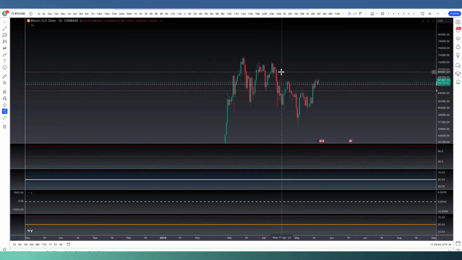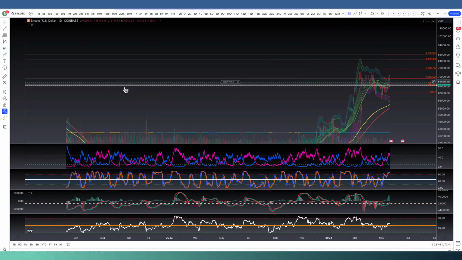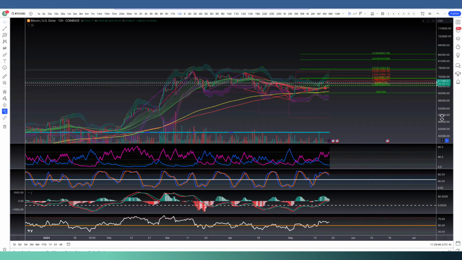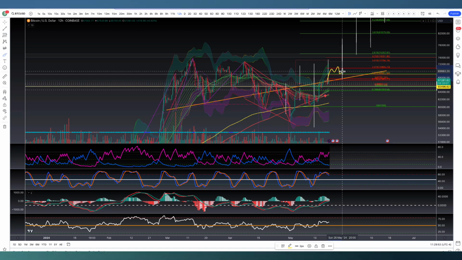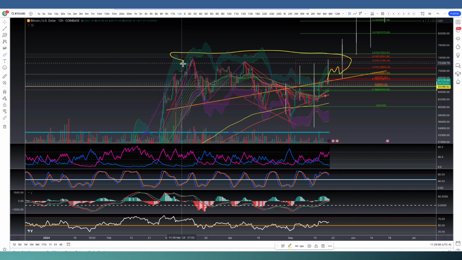So Bitcoin needs to get back above 69K because that was the previous all-time high back in 2021. The altcoins like it when Bitcoin is decisively above 69K, and they like it even more when it breaks over 70. If we can break past that high over here, then that's when we see the altcoin melt up.